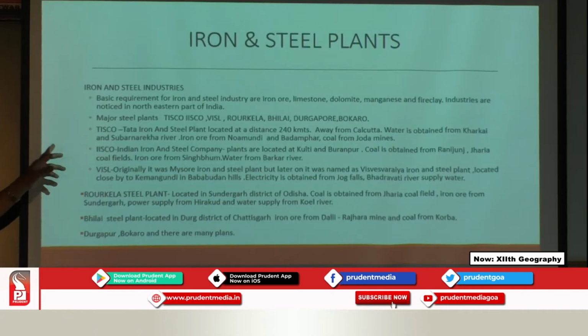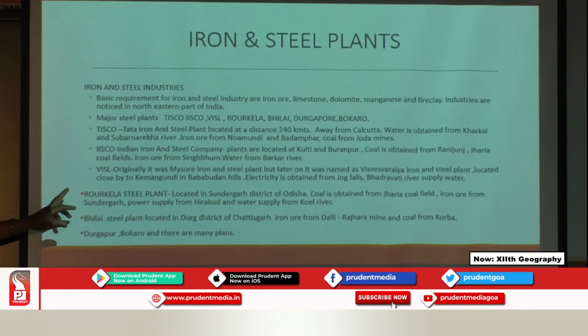But afterwards, when the Jog Falls project came into existence, they started getting electricity from that, and the Bhadravati river supplies water to this plant, and that's why this plant is considered one of the important plants in the southern portion of India.